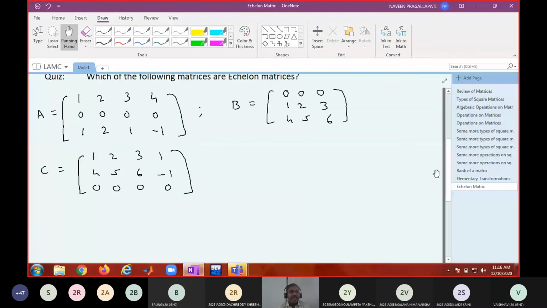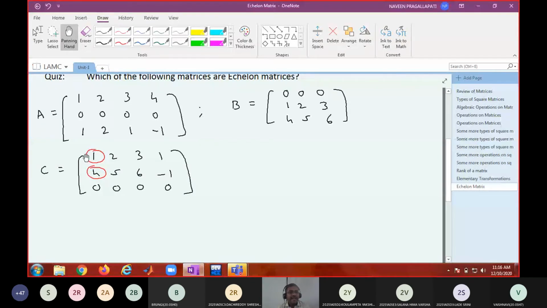First, identify the pivot elements. In each row, identify the pivot element. What do you mean by pivot? First non-zero entry. In the first row, what is the pivot? 1. Always circle the pivot elements. What is the pivot in the second row? 4. How many zeros are there before the first pivot? 0.